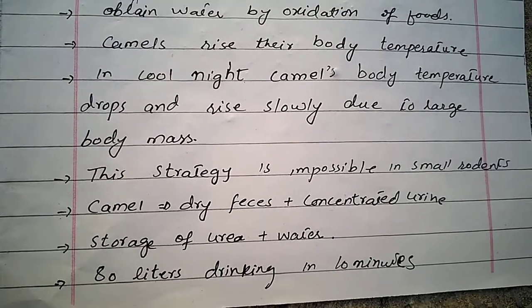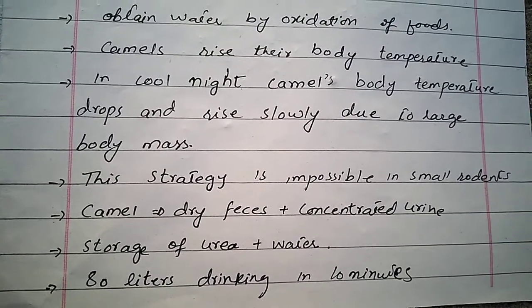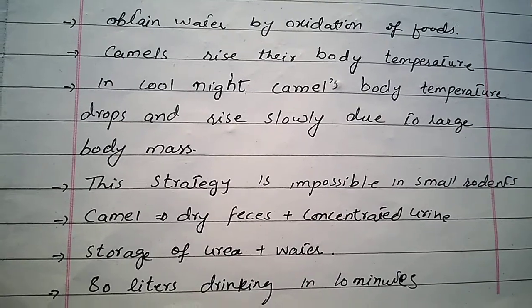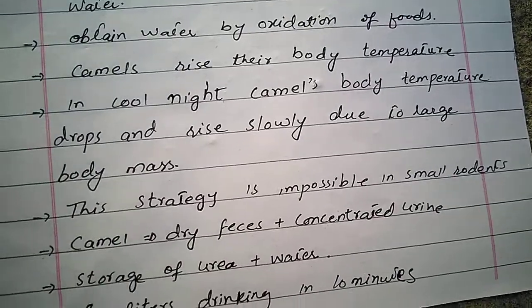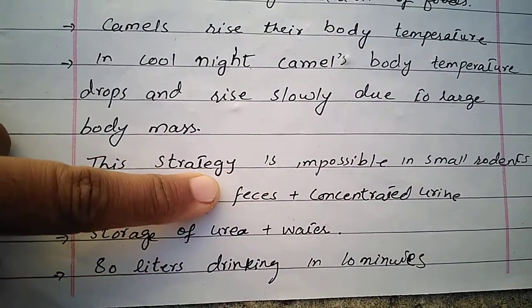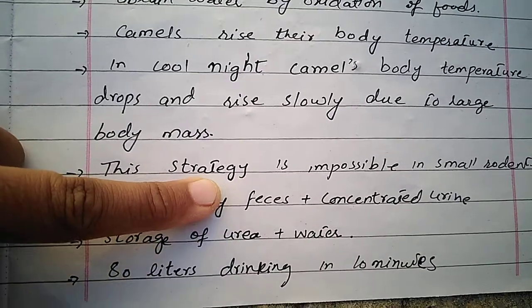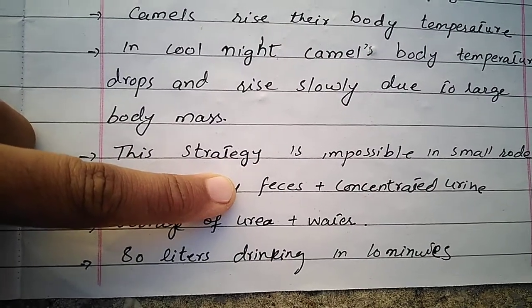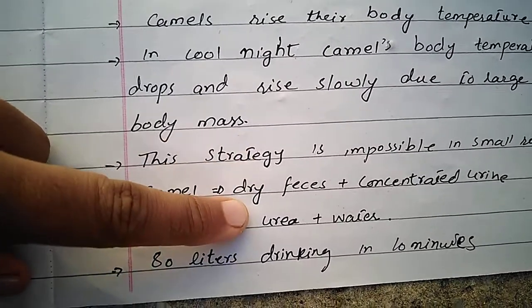Although during daytime their body temperature is 41, it never drops down to 35 degrees centigrade. This strategy is not possible in small rodents. Why? Because small rodents have less body mass. They heat up early, and they lose heat early as compared to a mammal with a large body mass.